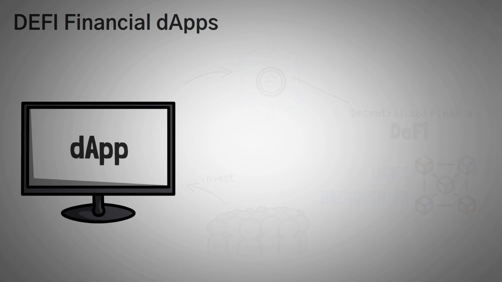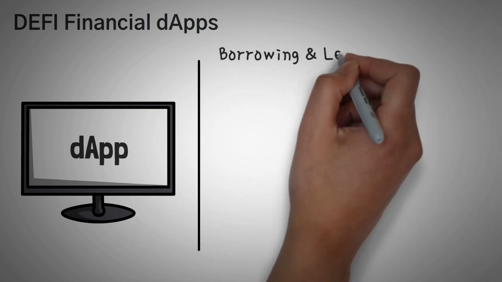Let's go over some of the ways a dApp may use your money. Number 1, borrowing and lending.